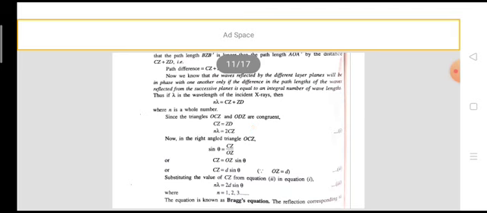This equation, 2d sin theta equal to n lambda, is known as Bragg's equation, where n is equal to 1, 2, 3, lambda is the wavelength of the incident X-rays, and d is the interplanar distance.